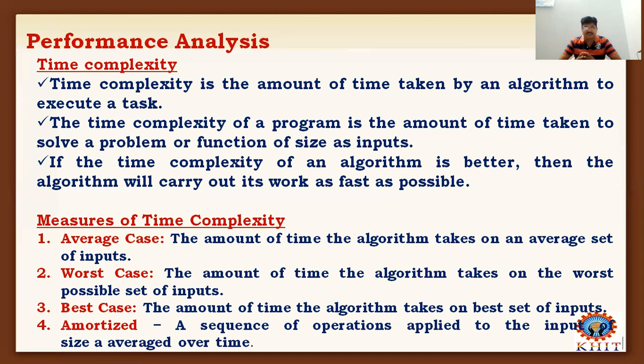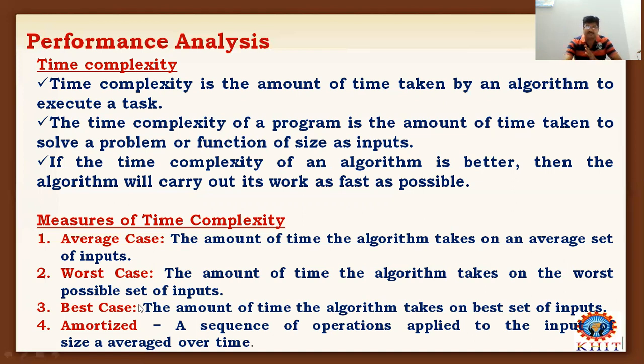Let us consider some measures. The time complexity of an algorithm will be in one of the following measures: best case time complexity, worst case time complexity, average case time complexity, and amortized time complexity.